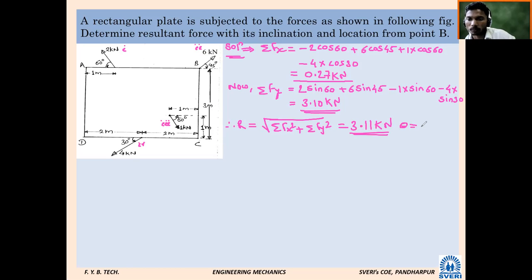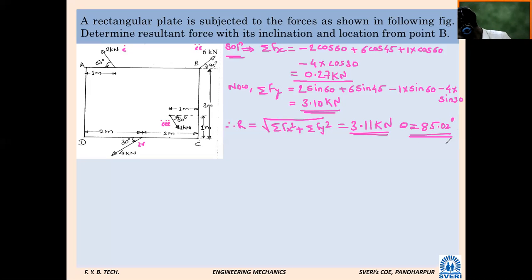Now calculate theta directly. You are aware of the formula, so I will not write it now. Theta is 3.10 divided by 0.27, which gives 85.02.